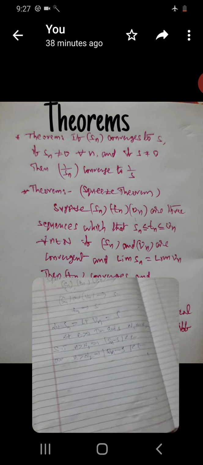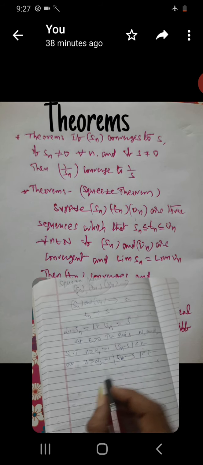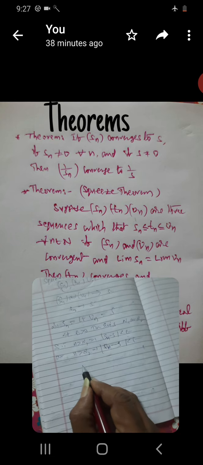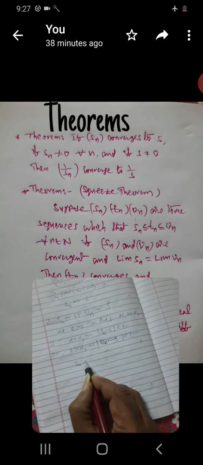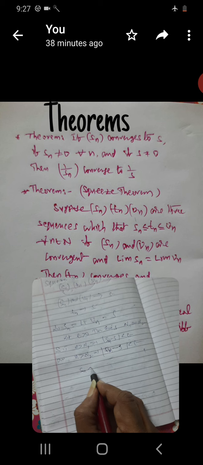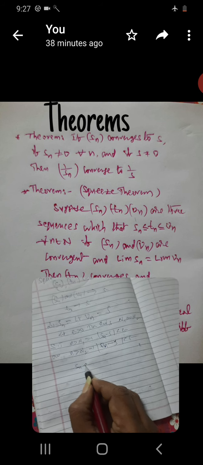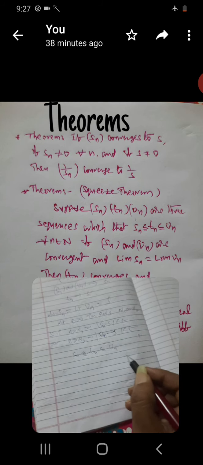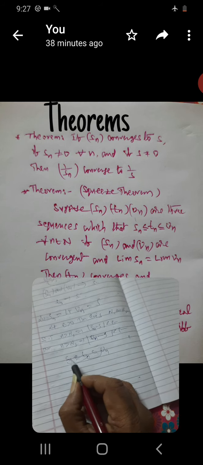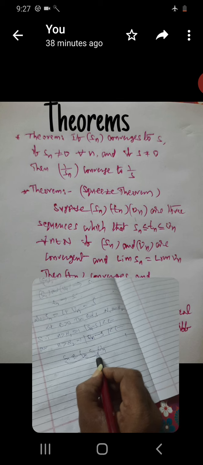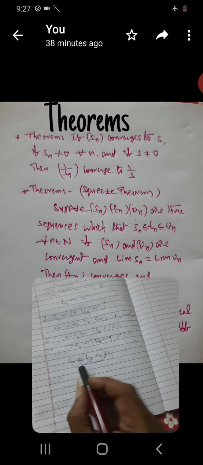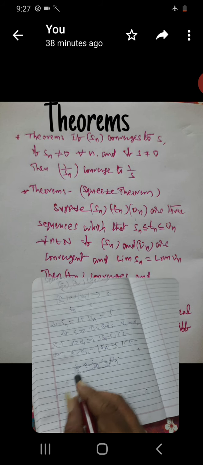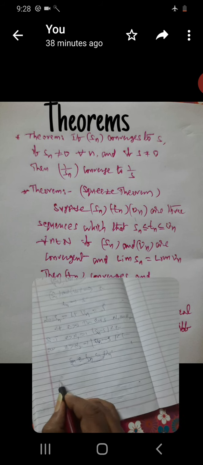Now from this, what is the given relation between them? Sn is less than or equal to Tn is less than or equal to Un. This is the given relation between them. Since this relation is there, this theorem is applied.